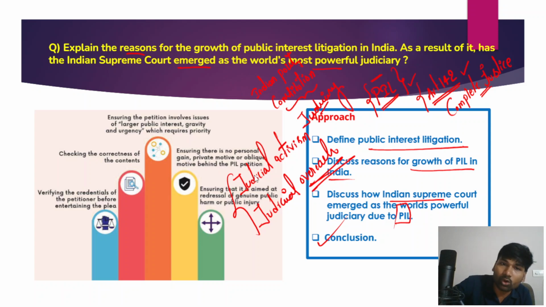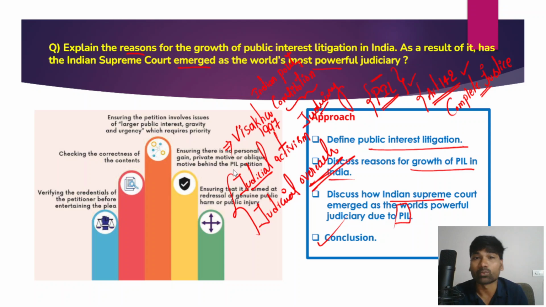When we talk about judicial activism, the Supreme Court has come up with a lot of progressive judgments, particularly the Vishaka guidelines that the Supreme Court gave in the year 1997 in the area of prevention of sexual harassment of women at workplaces.